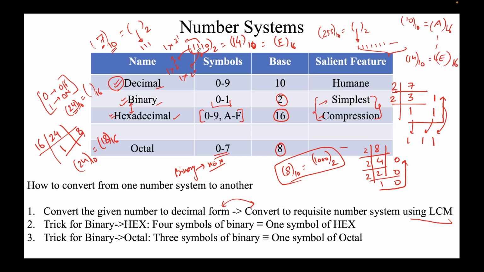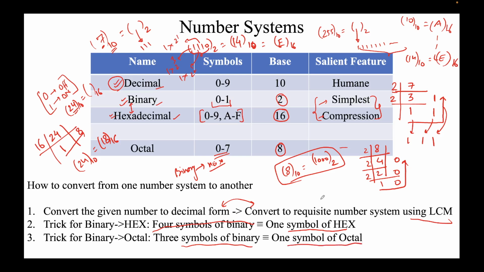So you see, 4 symbols of binary correspond to exactly one symbol of hexadecimal. That's what I wrote here. 4 symbols of binary would mean one symbol of hexadecimal. Similarly, 3 symbols of binary will correspond to one symbol of octal. We'll see one more example here.